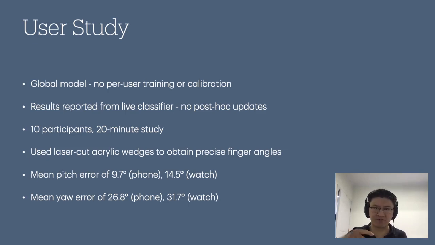For actually testing different pitch angles, just to ensure uniformity, we laser cut these little plastic wedges that we stuck underneath people's fingers that would allow us to place the fingers at specific angles.